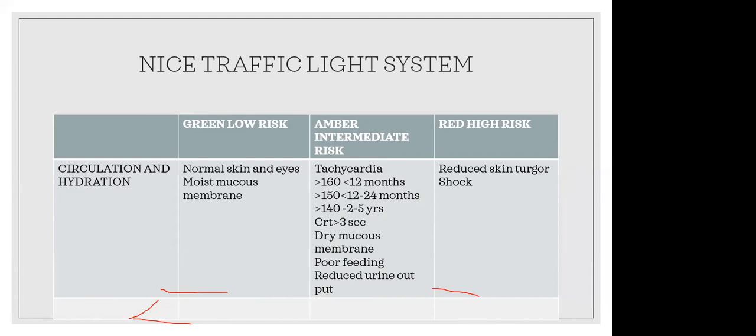And if the child is in shock, or there is reduced skin turgor, we can examine the skin around the abdomen. The skin goes back quickly if there is no dehydration. If the skin goes back very slowly, we have to assess that the child is in severe shock or dehydration. Next.